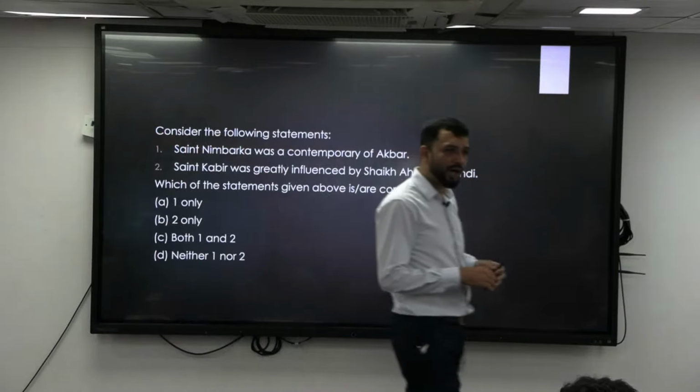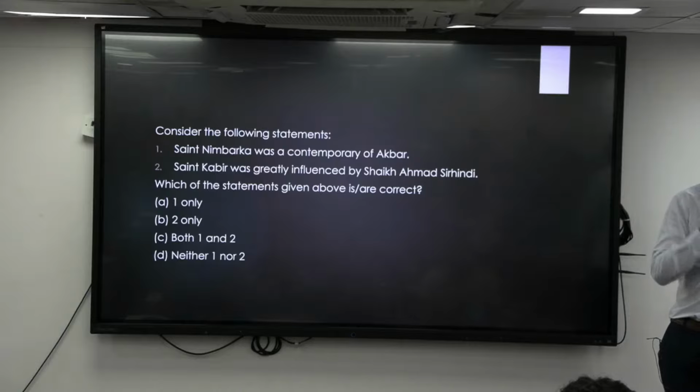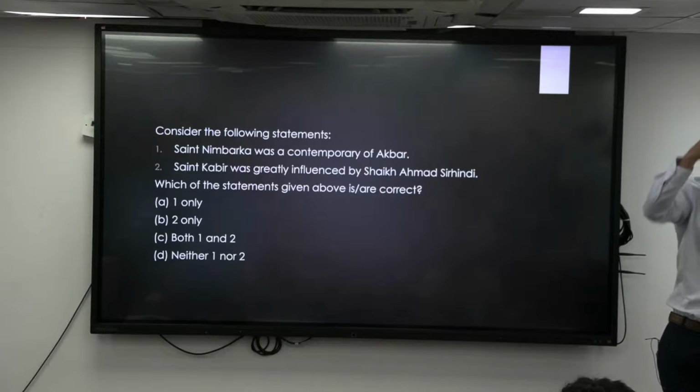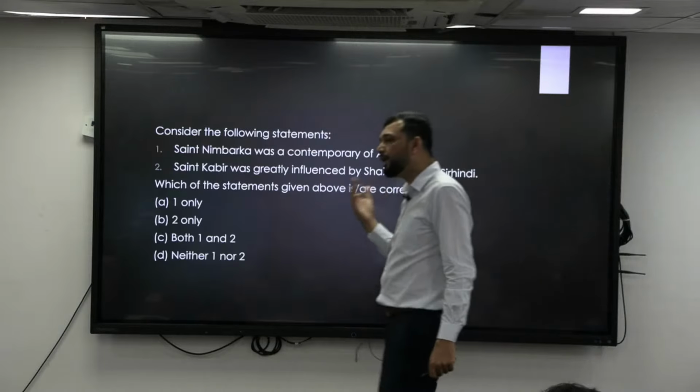Now all of them we have studied, the same repeated names are coming. Nimbarka was a contemporary of whom? Forget about this question. Nimbarkacharya, Dvaita, Advaita, who was a contemporary of whom? Madhvacharya. I told you Madhvacharya and Nimbarka are contemporaries. They belong to which century? 13th century. Now, when did Akbar come?